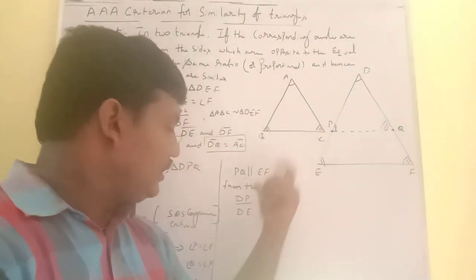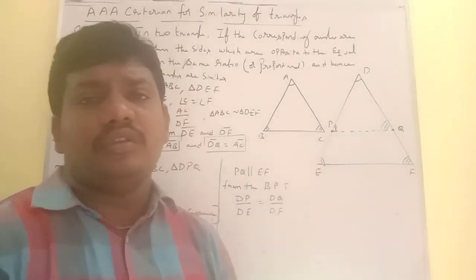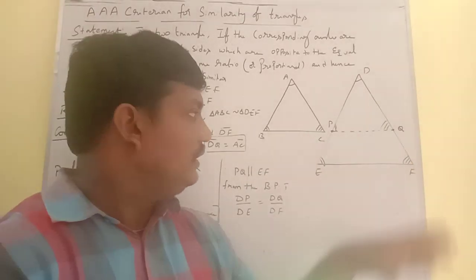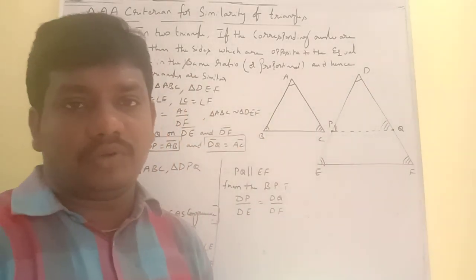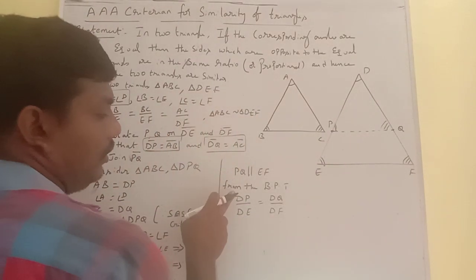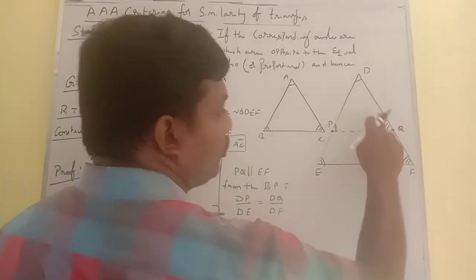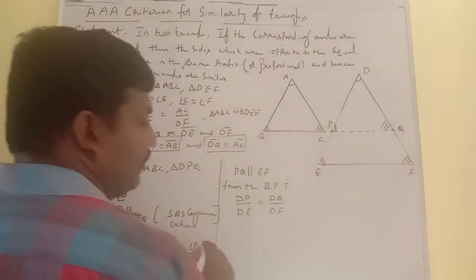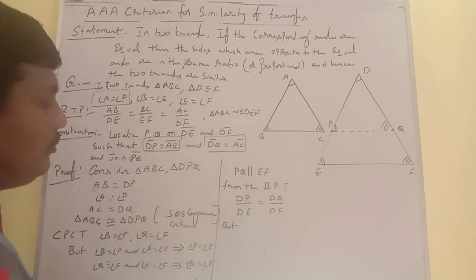I am going to consider that ratio. By the basic proportionality theorem, we can consider any ratio because the corresponding sides' ratios are equal. Then DP by DE is equal to DQ by DF. But what about DP?